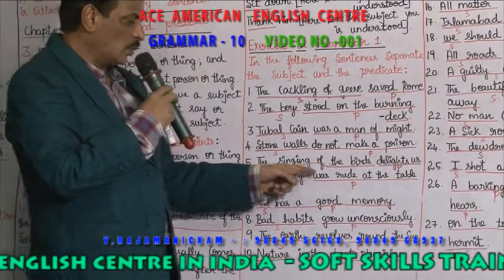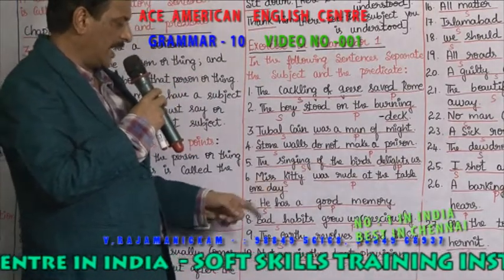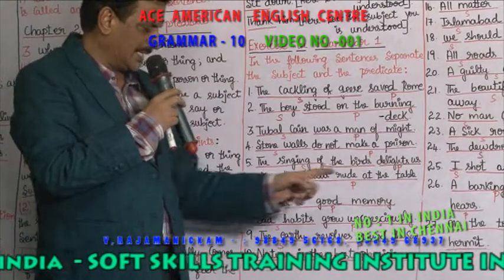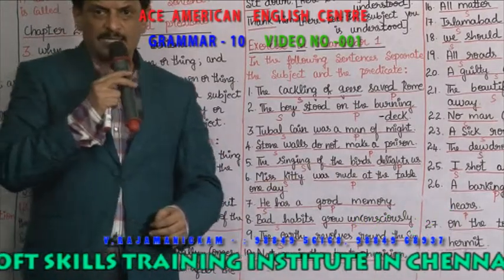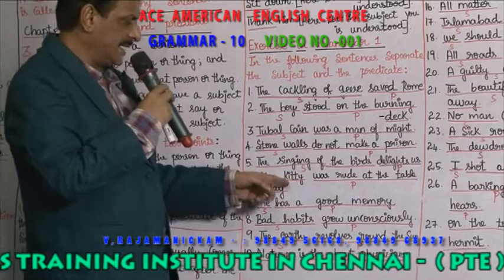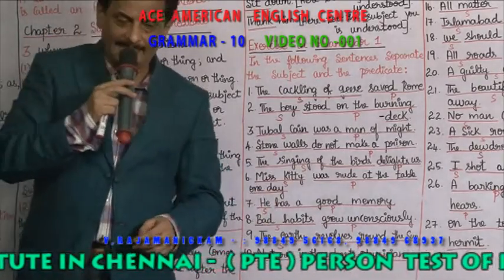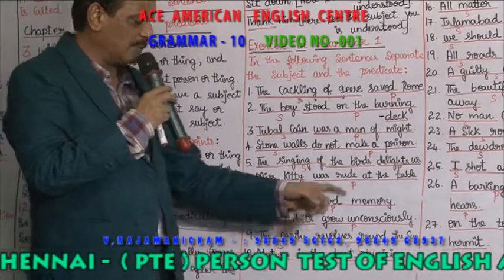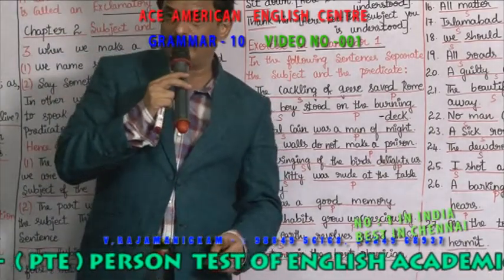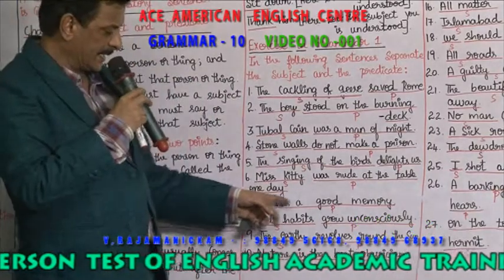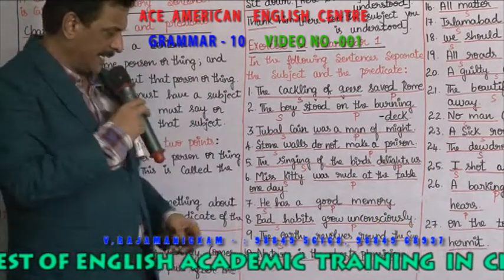Miss Kitty was rude at the table one day. Which is the subject and which is the predicate? Miss Kitty is the subject. Was rude at the table one day becomes the predicate. He has a good memory. Which is the subject? He is the subject. Has a good memory becomes the predicate.